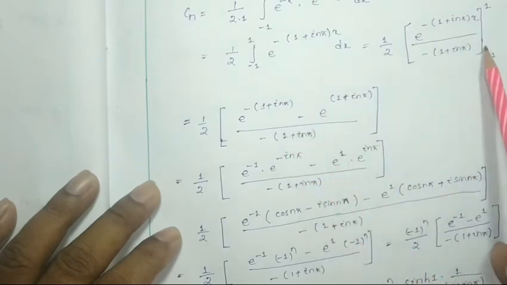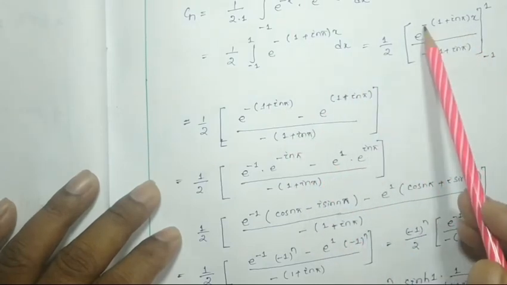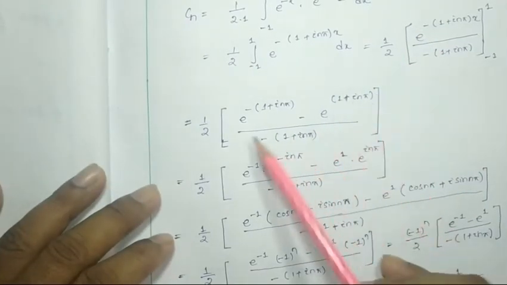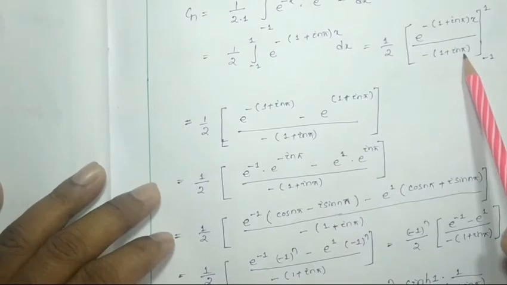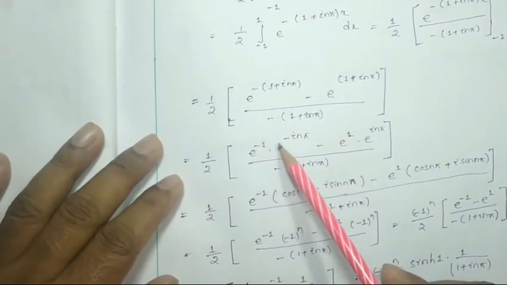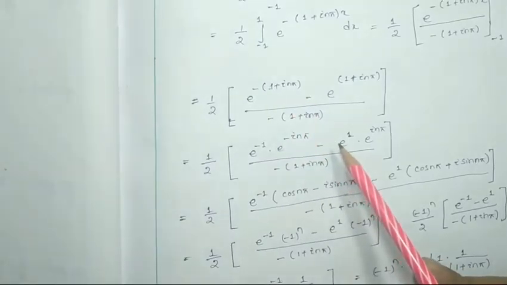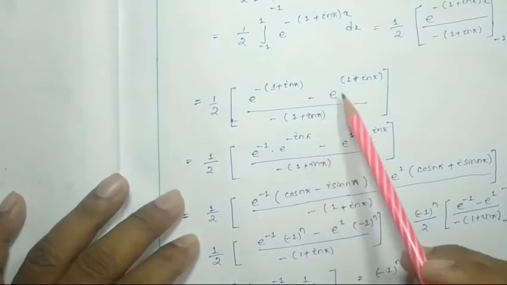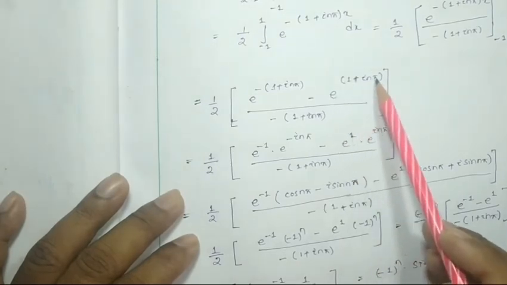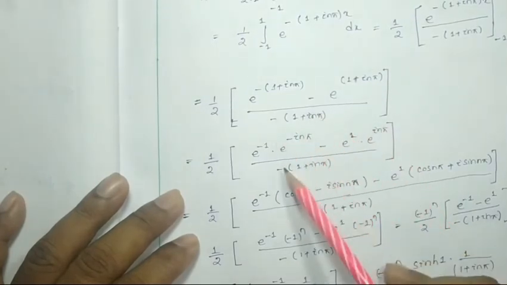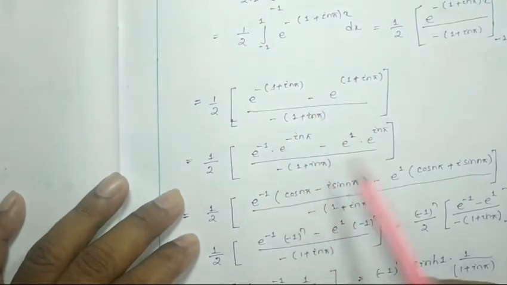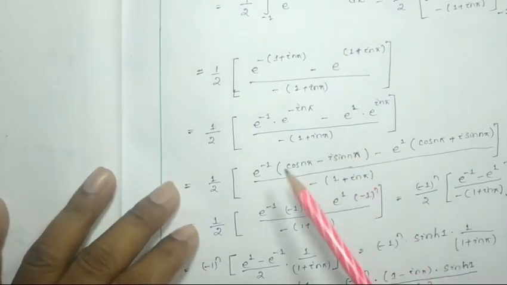Now I put minus 1, then this will be minus minus plus, so e to the power plus 1 minus i n pi whole divided by this much, right? So this can be written as e to the power minus 1 e to the power minus i n pi, minus e to the power 1 into e to the power i n pi, whole divided by whatever the term was there. We can write this the same, no problem.